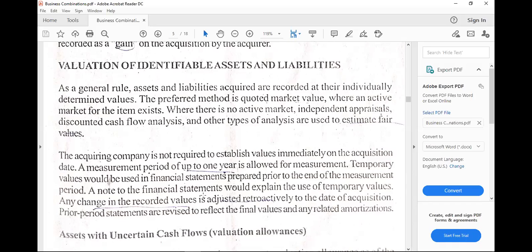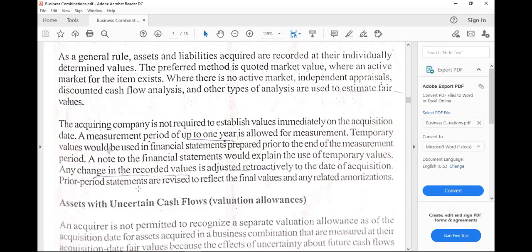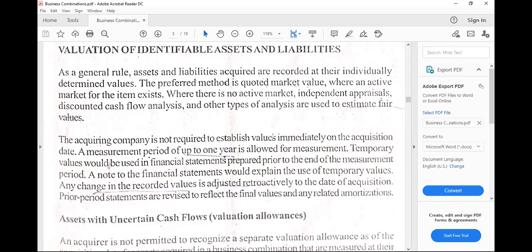For example, they would depend on the happening of certain specified events, so the values could change later on. There's a given one-year measurement period to do that, or remeasurement. In that case, any change is adjusted retroactively. So this would have an impact on the amount of the goodwill or gain on acquisition. And prior period financial statements are to be revised to reflect the final values and any related amortization. So that would be the impact in case there are changes in the measurement period.